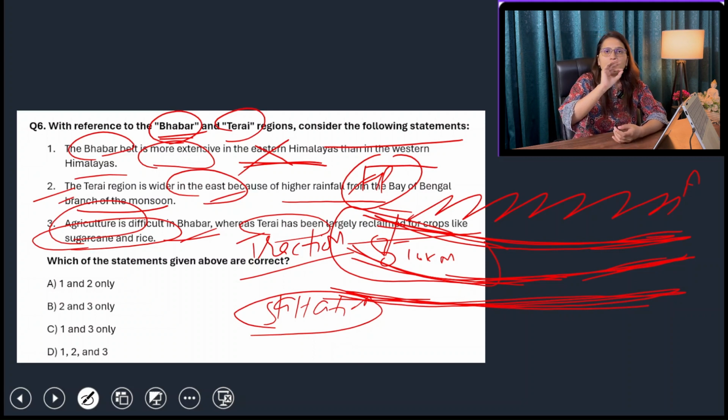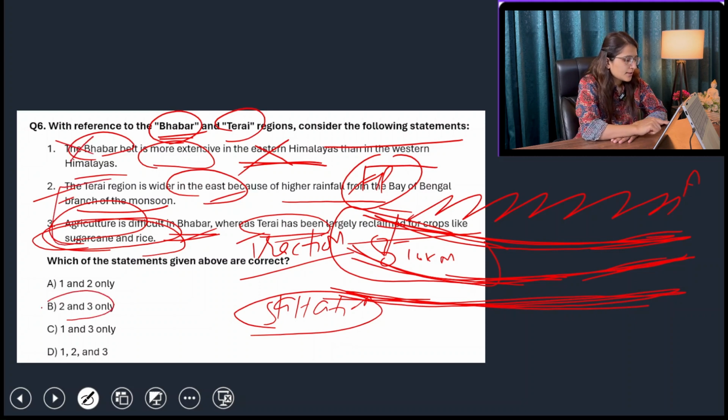So the forests are being cleared for cultivation, so that land has to be reclaimed. It is not fit for agriculture as such. It has to be reclaimed first, and then ultimately it should be made fit for cultivation. So yes, agriculture is difficult in Bhabar, whereas Terai has been largely reclaimed for crops like sugarcane and rice because these crops require swampy or muddy soils. So 1 was wrong, 2 and 3 were right, so the answer will be B, 2 and 3.